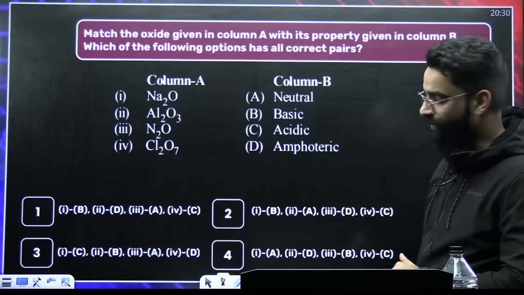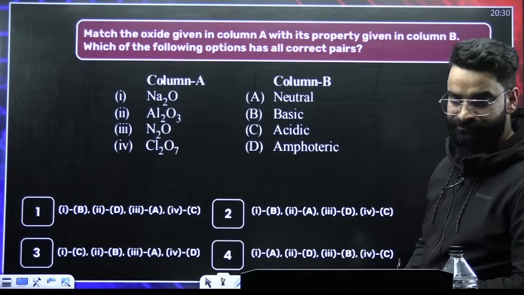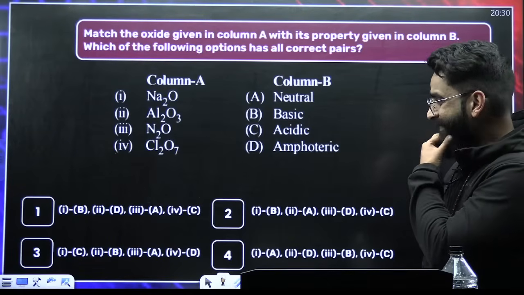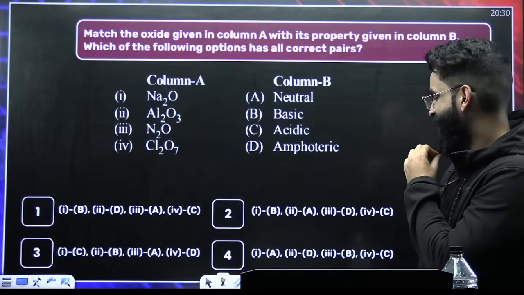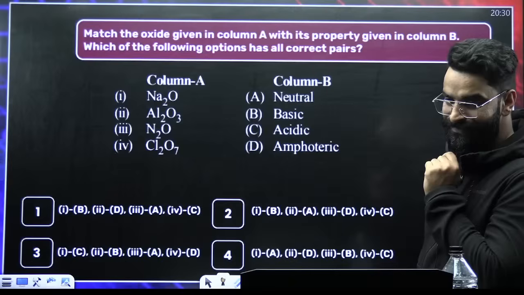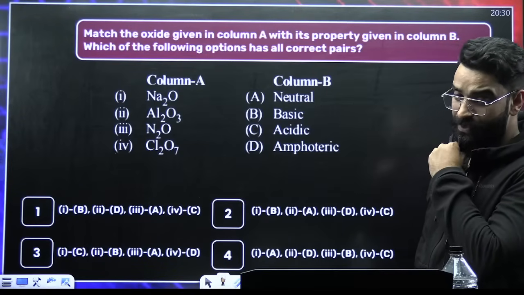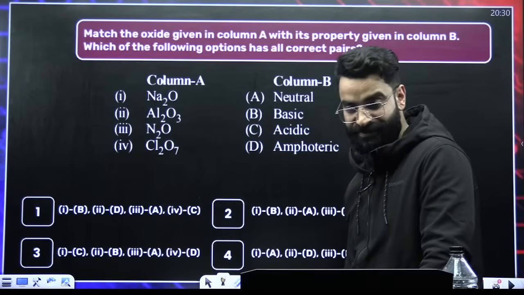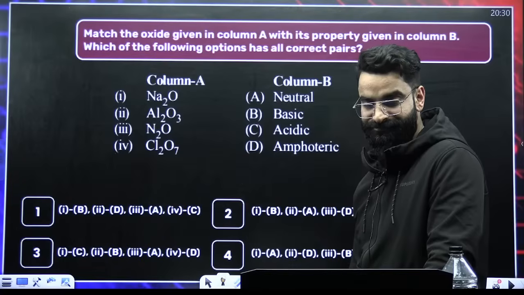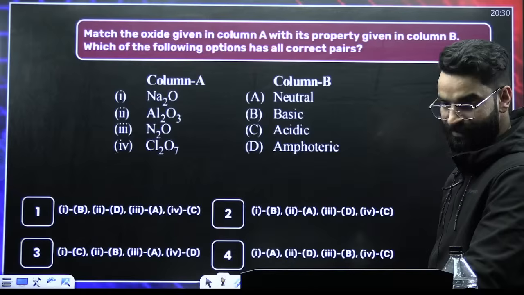That particular table was important. Now tell me the answer of this question. You can only solve this question if you remember that table. Think over it.